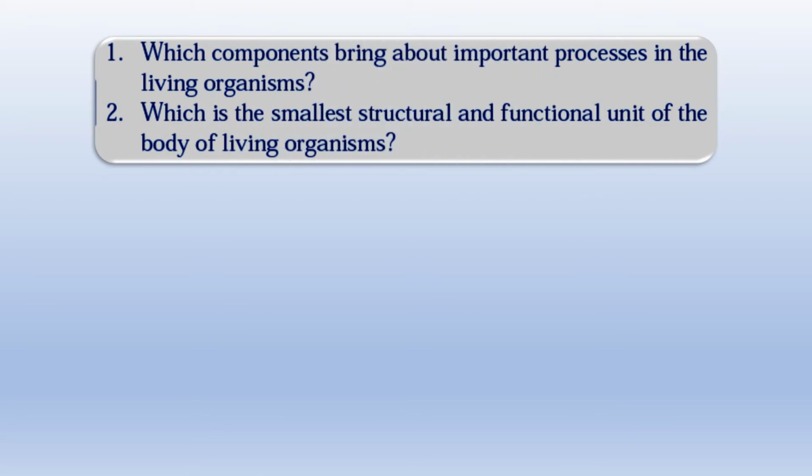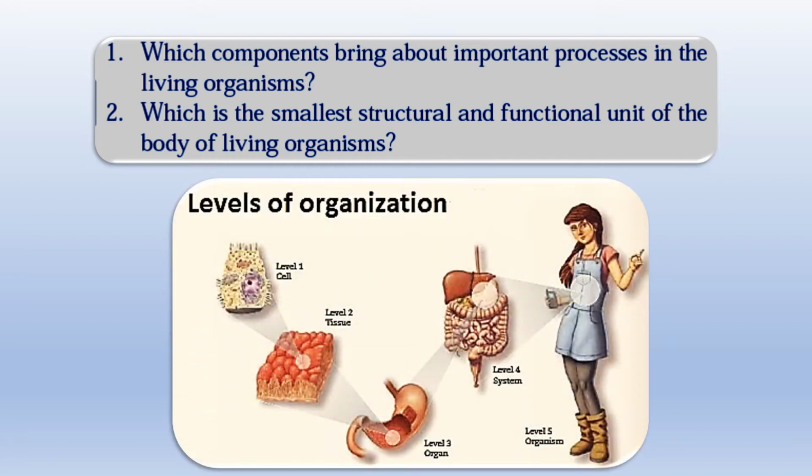Which components bring about important processes in living organisms? Now, living organisms begin with the cell. Every living organism is made up of cells. When a group of cells having a similar function get together, they become a tissue, that is level 2. Similar tissues having similar functions form an organ. Similar organs form an organ system, and all organ systems like the excretory system, the digestive system, reproductive system together